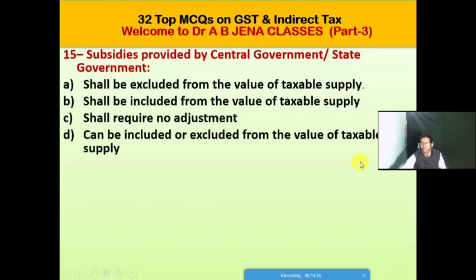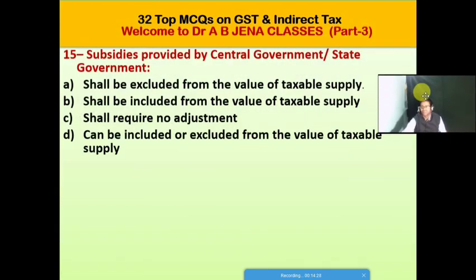So next one MCQ. Subsidies provided by central government or state government. A, shall be excluded from the value of a taxable supply. B, shall be included in the value of a taxable supply.